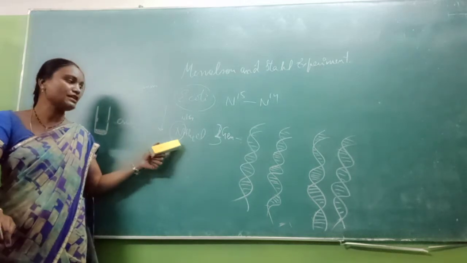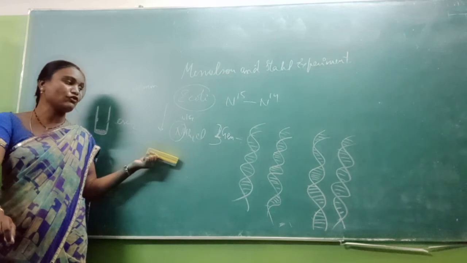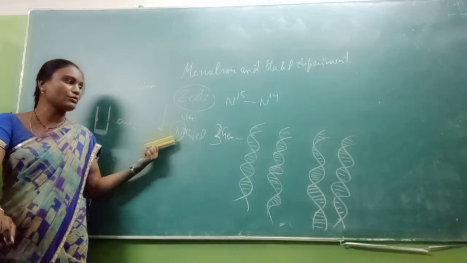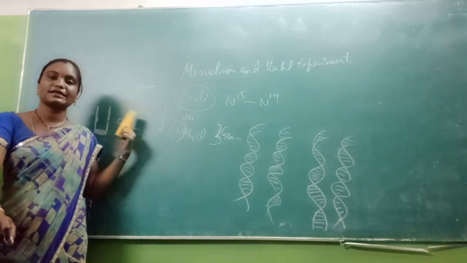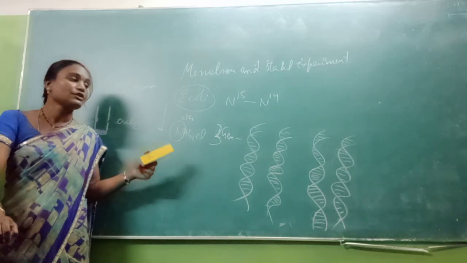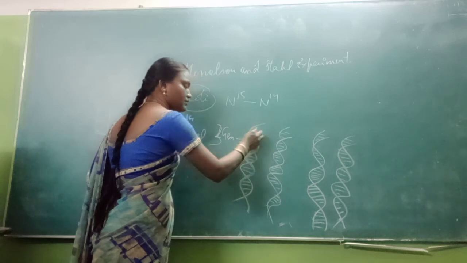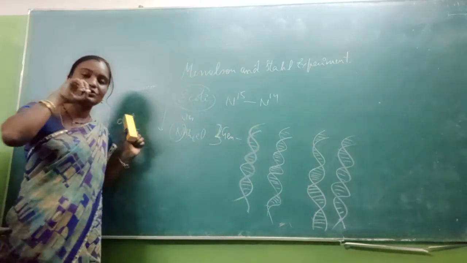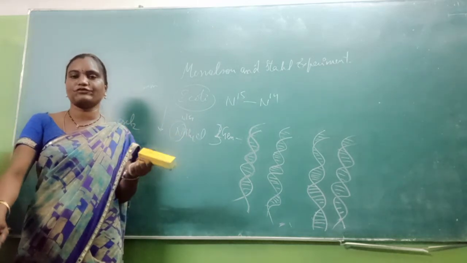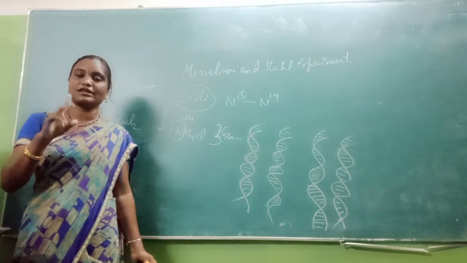Next, this N15-containing E. coli is grown again in a normal N14 media with NH4Cl containing N14. This is normal nitrogen, and it is observed for several generations. In the first generation, they observed that two major hybrid strands are produced, meaning one of the helices is N15 and the other helix is N14. So totally two hybrids are formed, mixed with N15 and N14.